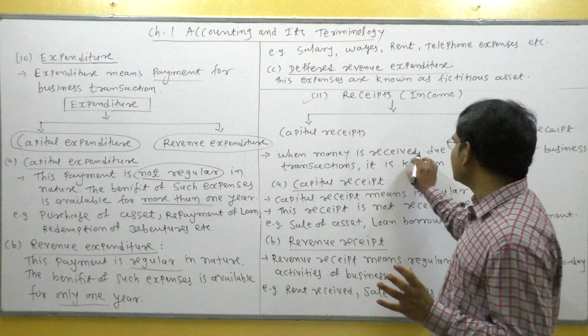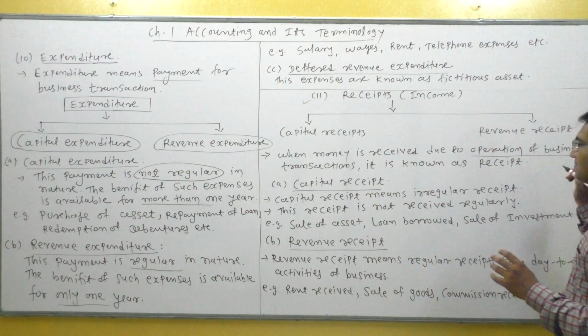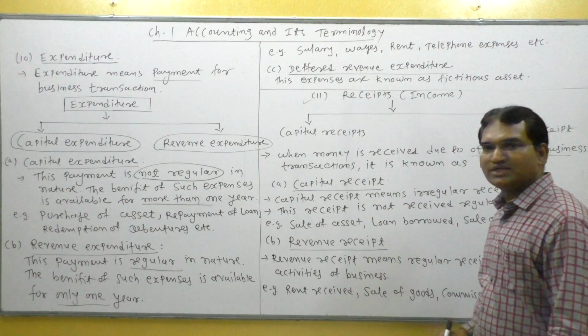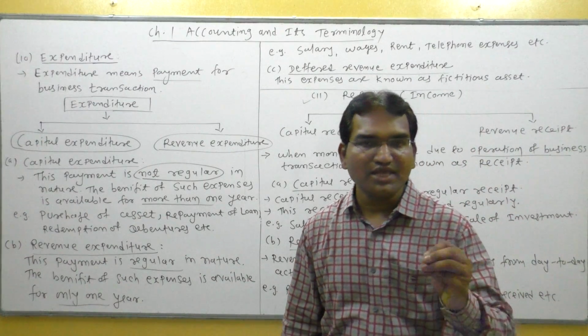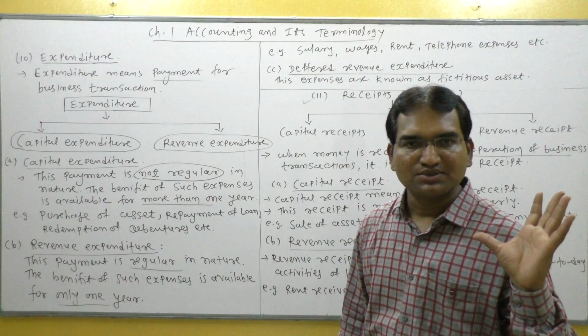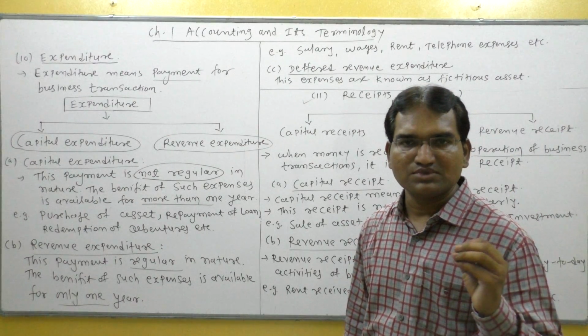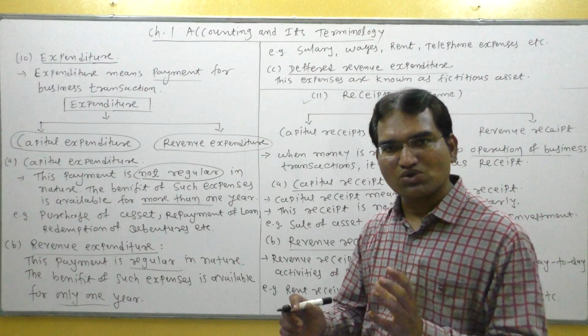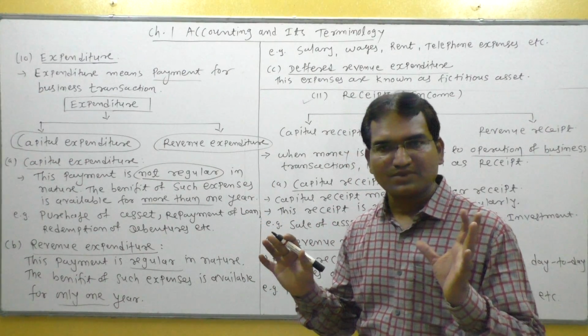When money is received due to operation of a business transaction, it is known as receipt, and the main operating activity of the business is sales. So money received from sale of goods is called income.